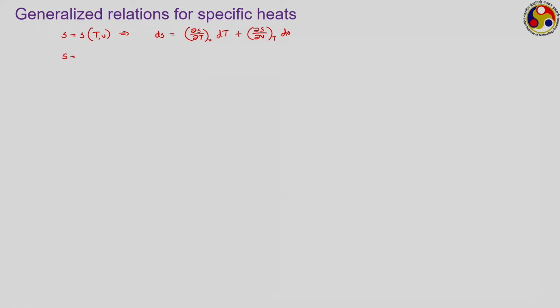Similarly, if we assume entropy to be a function of temperature and pressure, then we get dS is equal to (∂S/∂T at constant pressure) dT plus (∂S/∂P at constant temperature) dP. We are not going to put any expression for Cp or Cv, or at least we are not going to